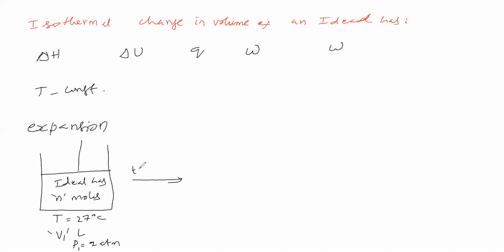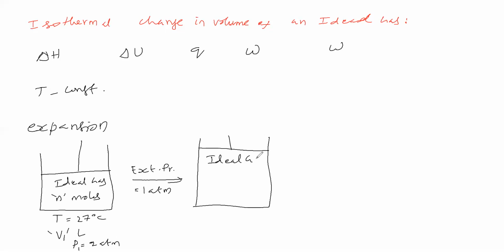Now let us give external pressure equal to 1 atmosphere. So the ideal gas pressure is greater than the external pressure, therefore the ideal gas goes for expansion. Now the number of moles remains the same because it is closed, and temperature is kept constant because it is an isothermal process.